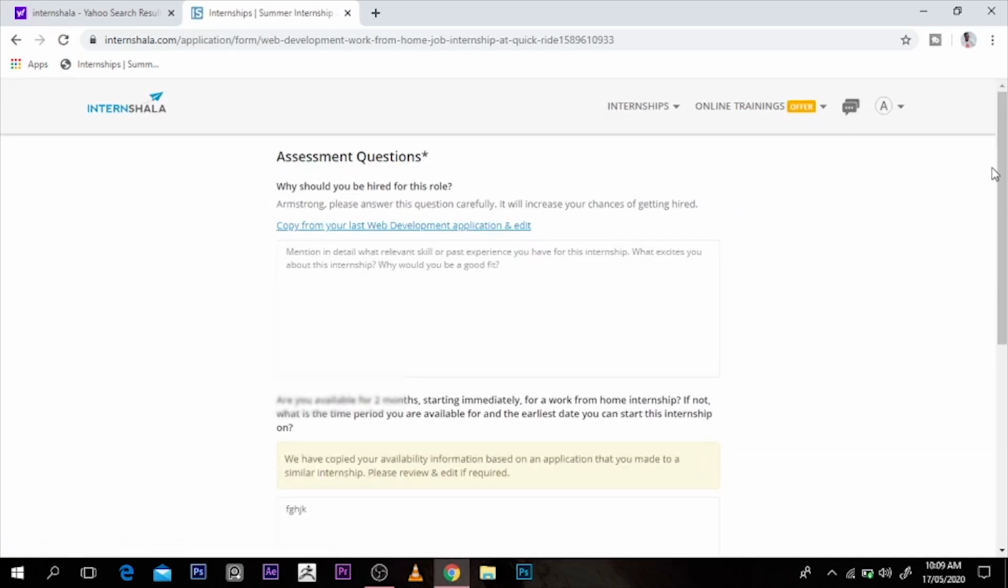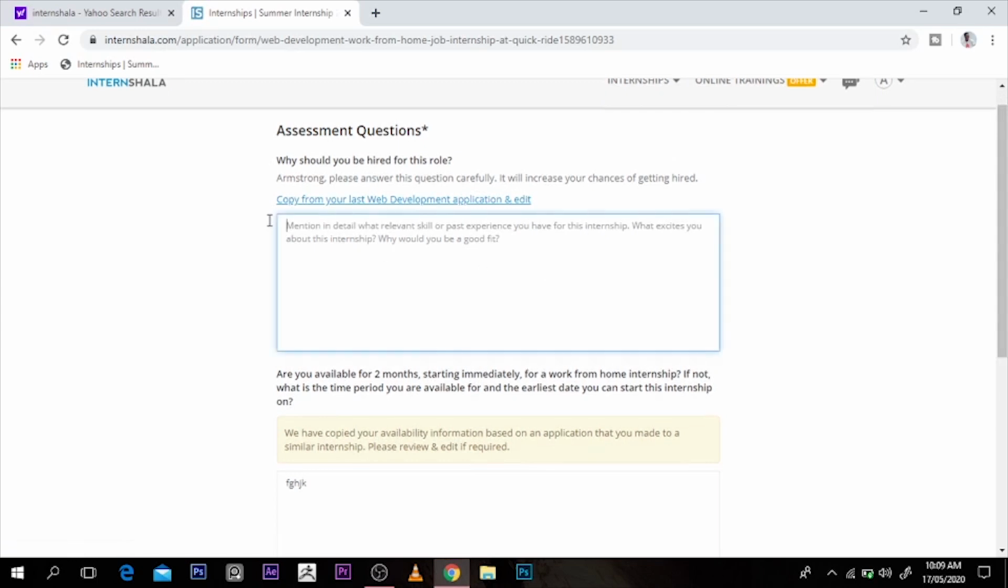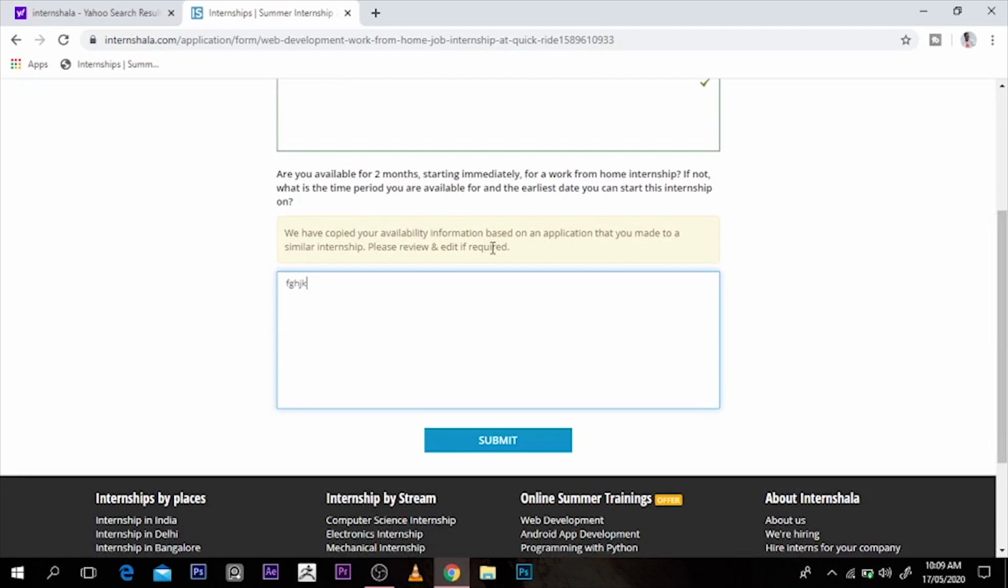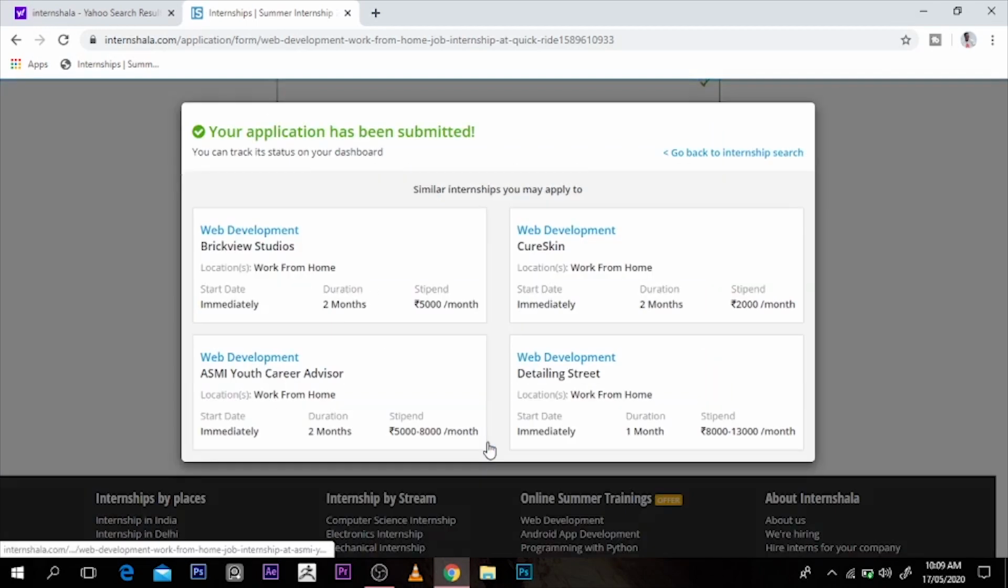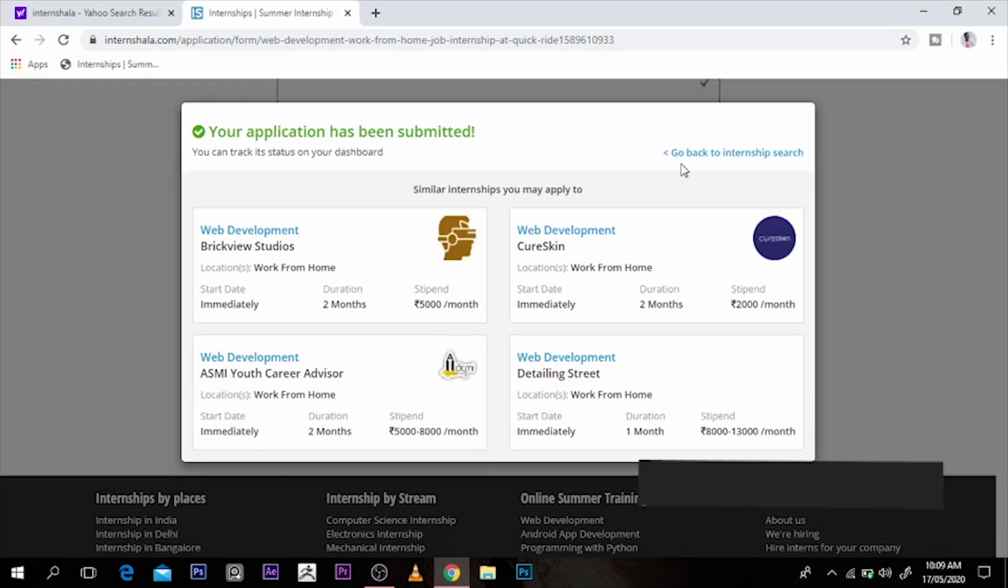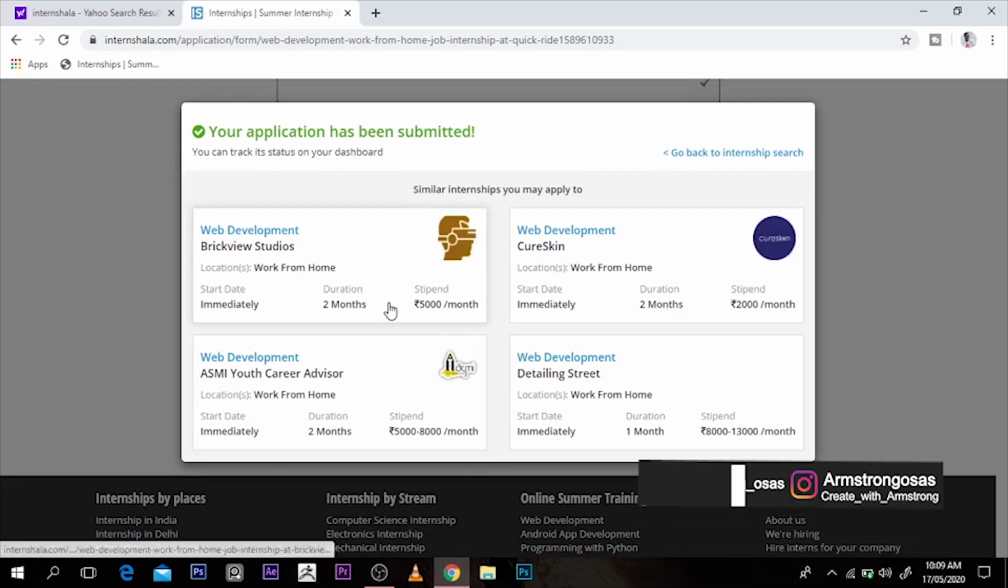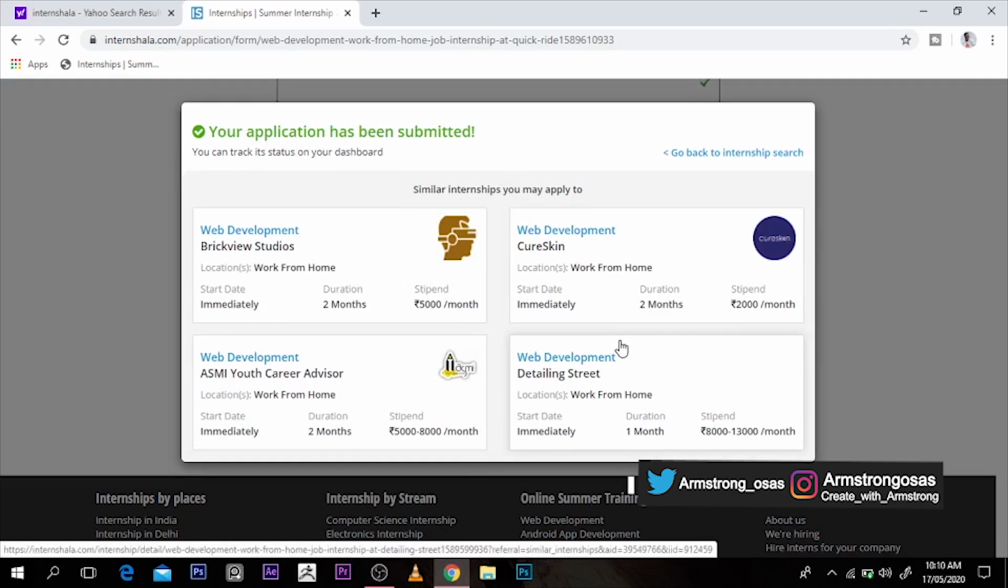Then for example, they ask why should we hire you for this role. You can just type what you want, type your qualifications, anything that you know is going to be good for you. Then you can just submit. When you submit it, it says your application has been submitted. Now you can go back to the internships, and you can see other ones relating to this particular course or whatever that you can work on, and you should get your applications accepted.